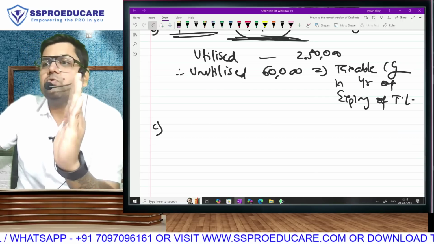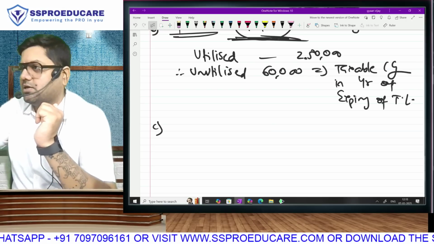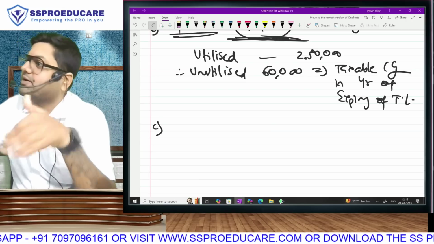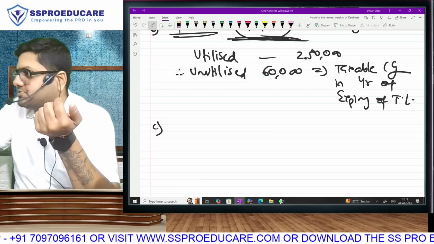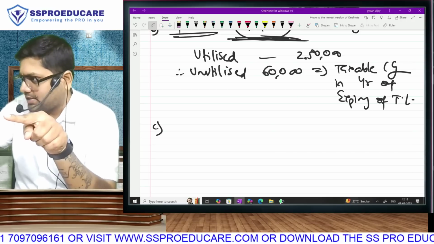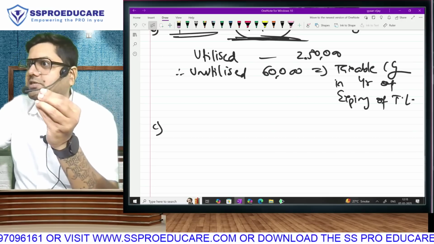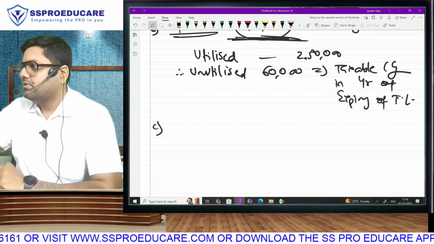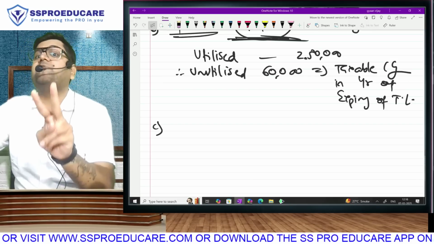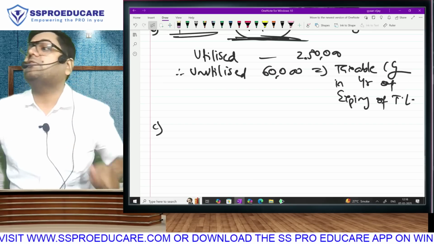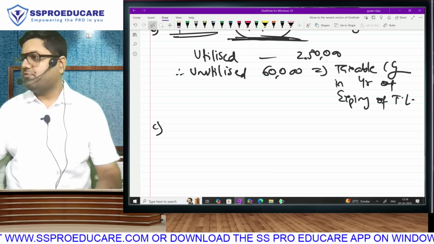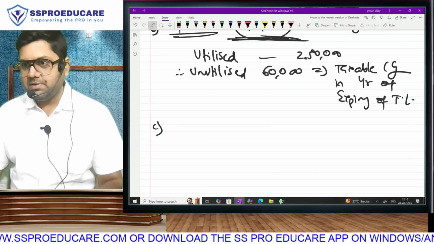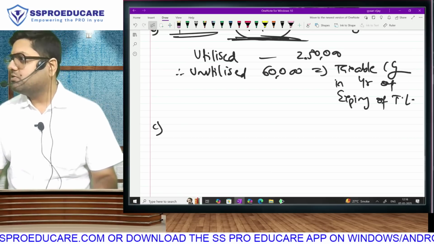So at the end of 2 years, we cannot consider you as a defaulter, because we assume that in 1 year, you may probably construct and make your investment. But at the end of 3 years time limit, if you have definitely not purchased or constructed, then you are disqualified. So only in these two sections, 54 and 54F, we wait for the third year to get over before treating you as a defaulter. In all other sections, there is only one time limit, and once that time limit is over, you are a defaulter.